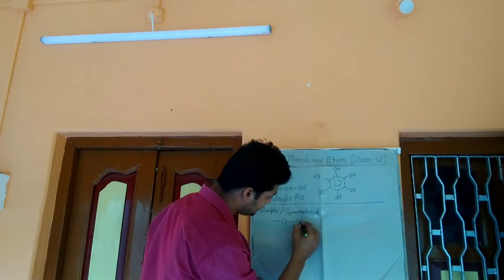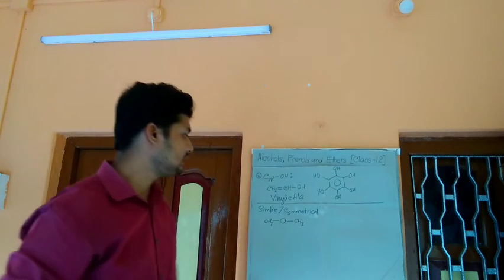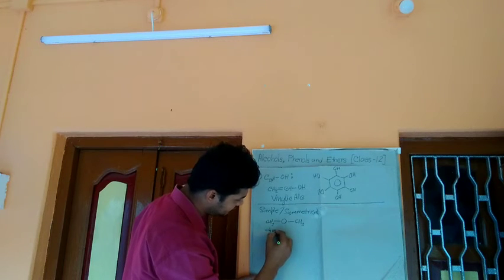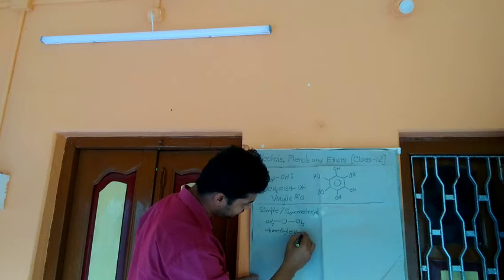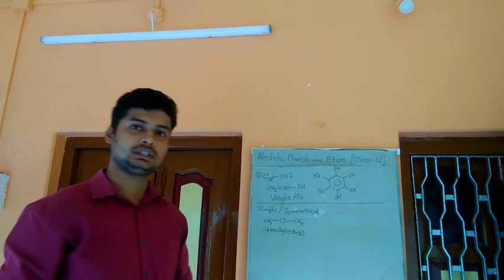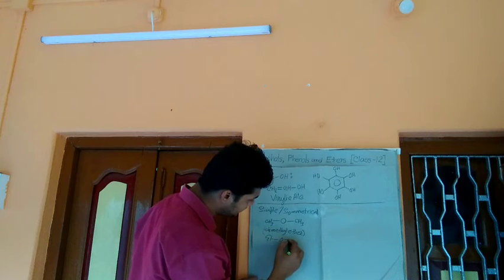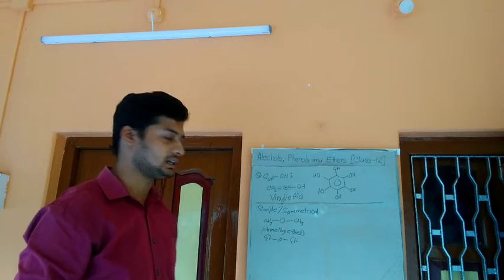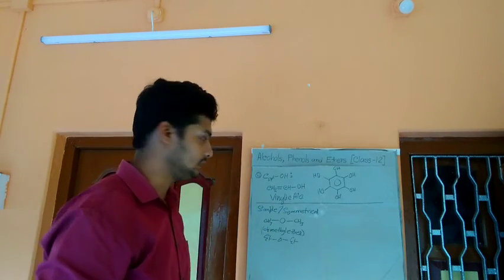In this case, if we write methyl, this is dimethyl ether. If we write ethyl group linked to oxygen, this is diethyl ether. These are types of symmetrical ethers.